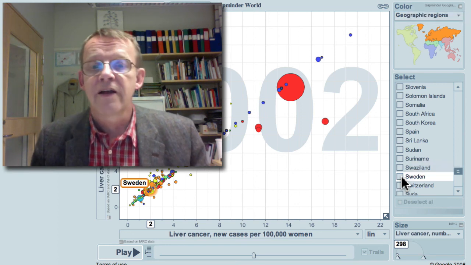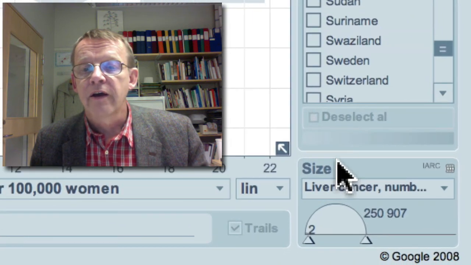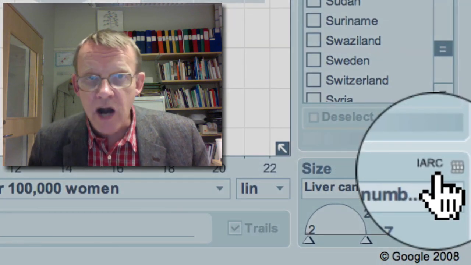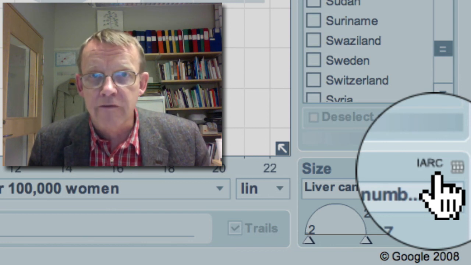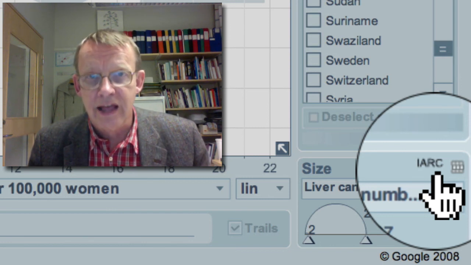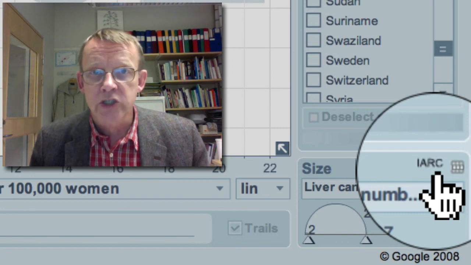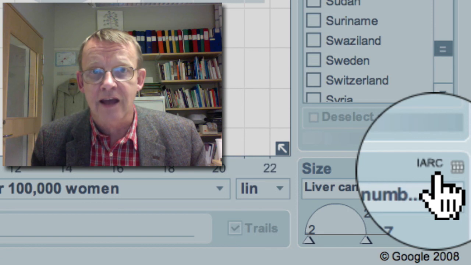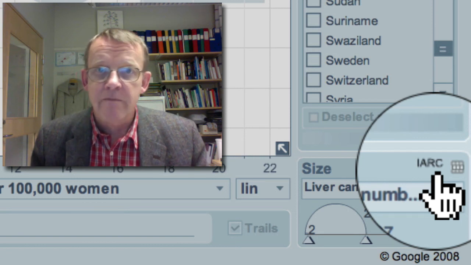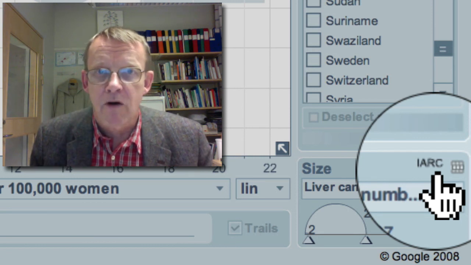And the source, that is IARC. IARC is the powerhouse of cancer statistics in the world. An institute in Lyon in France that it links to the World Health Organization, and where works the best specialists on cancer statistics. And they compile the data in the best possible way. And we have been able to show you some of their great work.